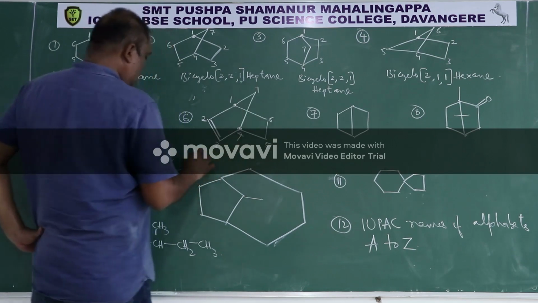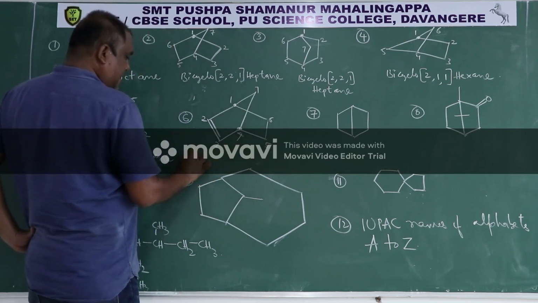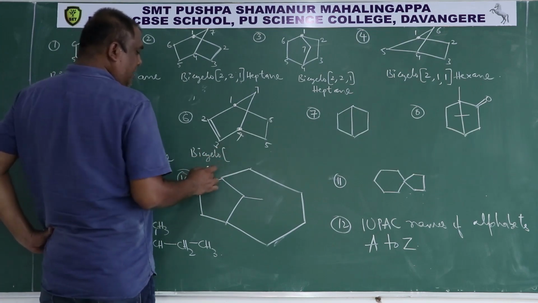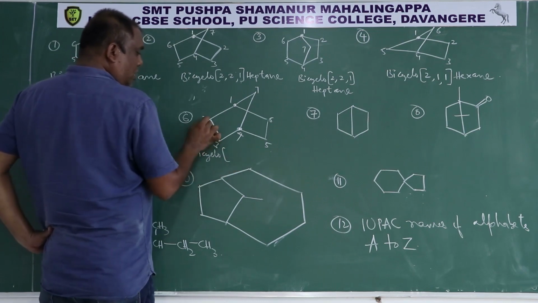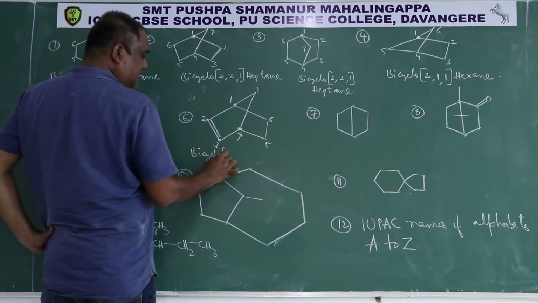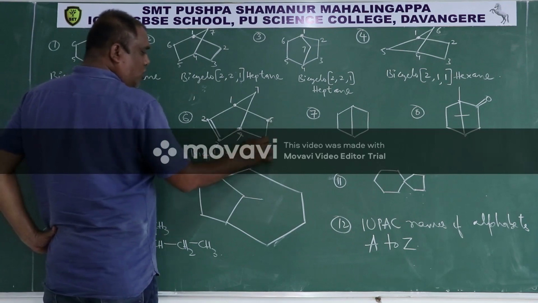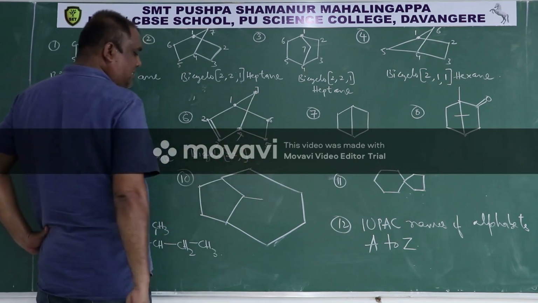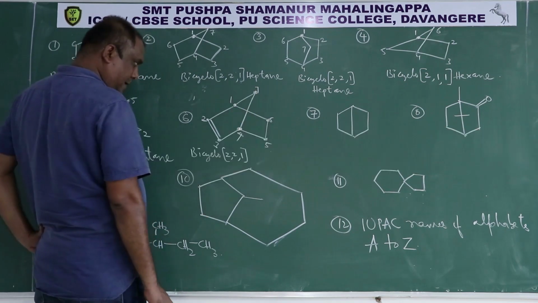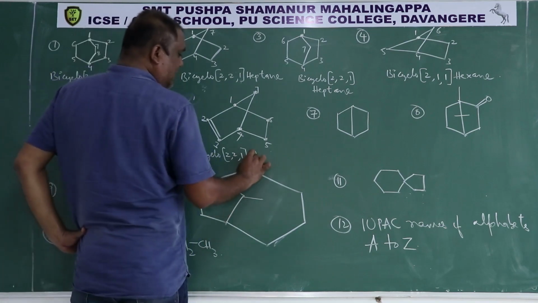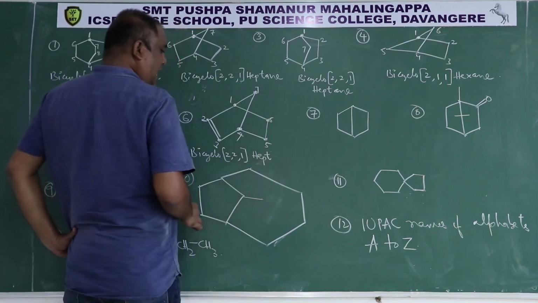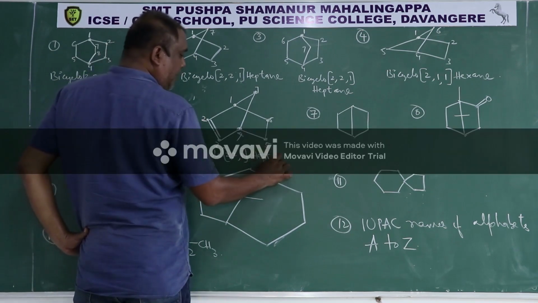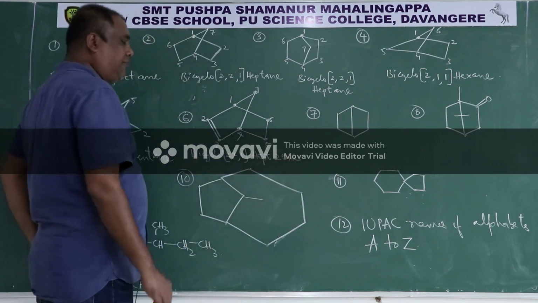So now its name is bicyclo, open the bracket, 2 carbons in this, 2 carbons in this and only 1 carbon here. So bicyclo 2, 2, 1. So now root word is hept and it is not ane, it is ene and position of that ene is 2. So hept 2 ene is the IUPAC name.